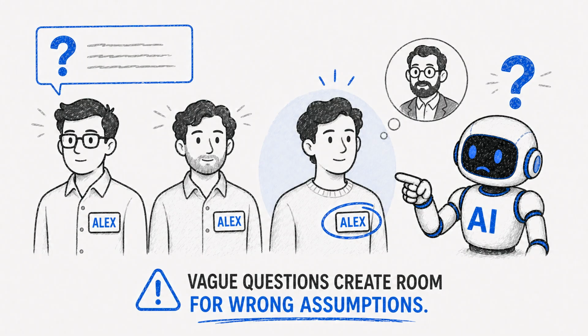Hallucinations can also happen when the prompt is unclear. If you ask about a person with a common name, the model may blend details from different people. If you ask about a product without the version, it may answer using the wrong release. Vague questions create room for wrong assumptions.